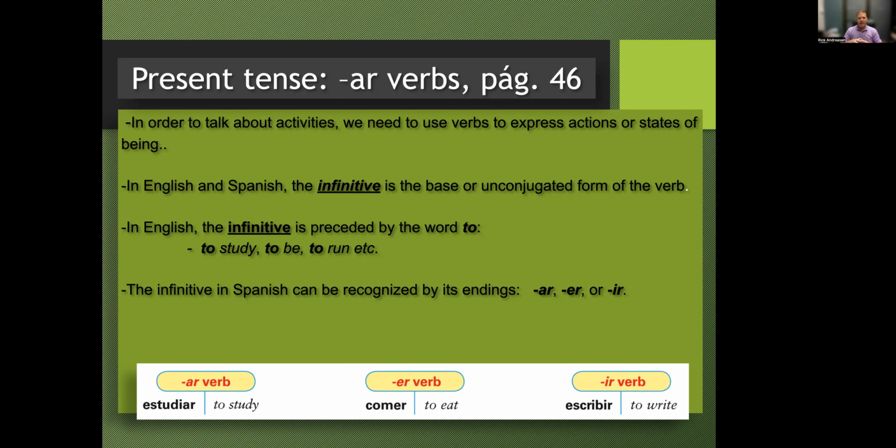So across the bottom, I've got an example of 3 common verbs. An AR verb, estudiar, which means to study. An ER verb, comer, one of my favorite things, to eat. And an IR verb, maybe one of your favorite things to do, escribir, to write. So verbs end in either AR, ER, or IR.